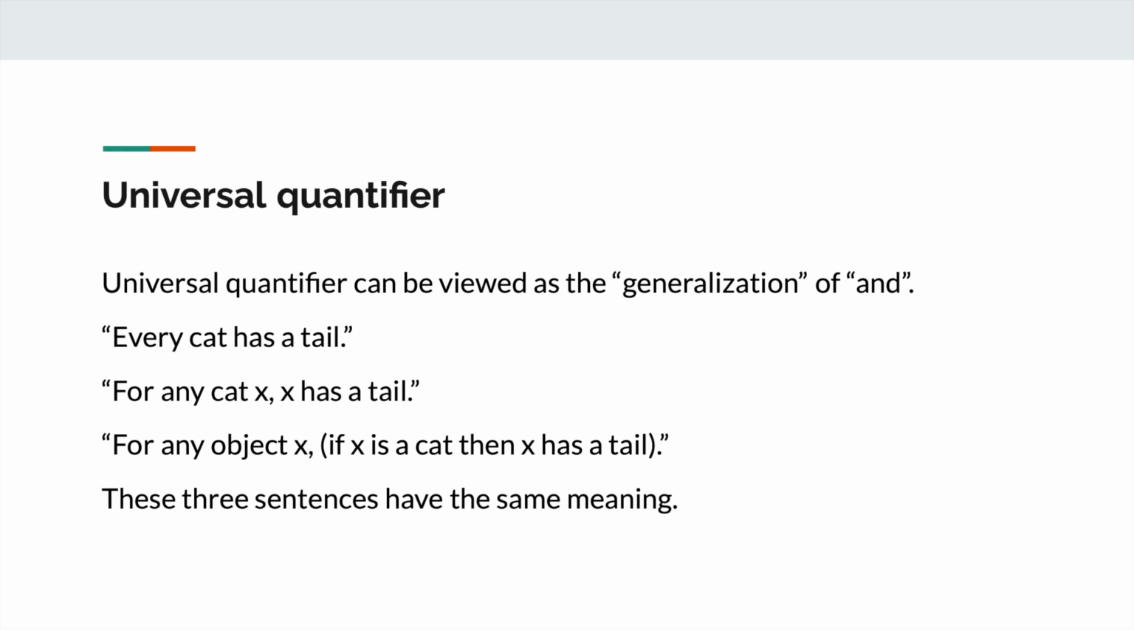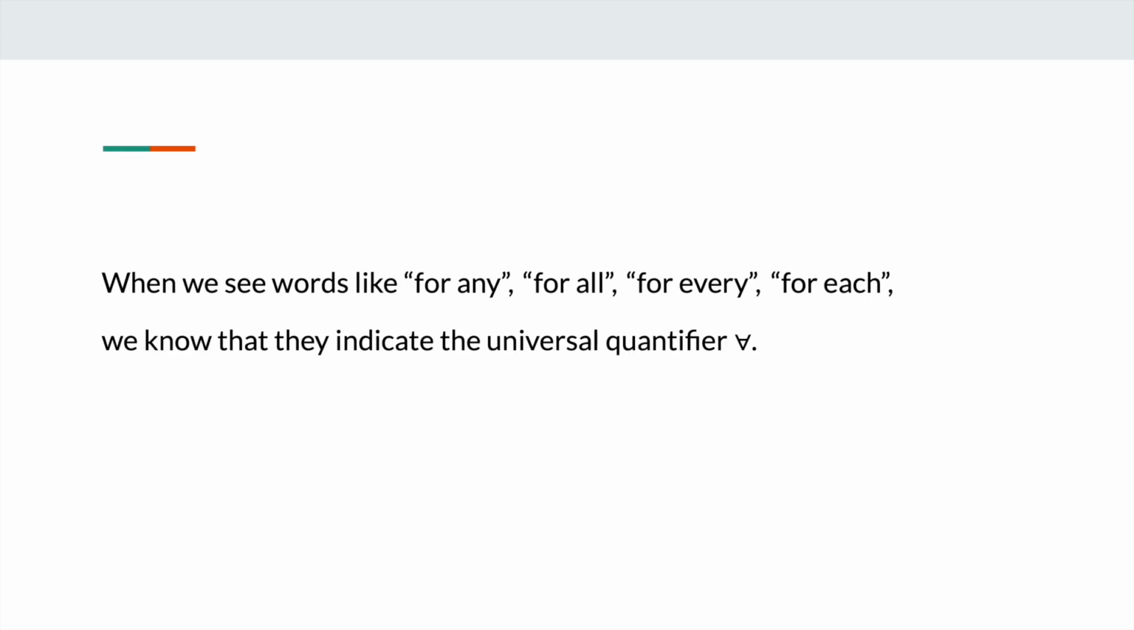Every cat has a tail. For any cat x, x has a tail. For any object x, if x is a cat, then x has a tail. These three sentences have the same meaning. When we see words like for any, for all, for every, for each, we know that they indicate the universal quantifier.